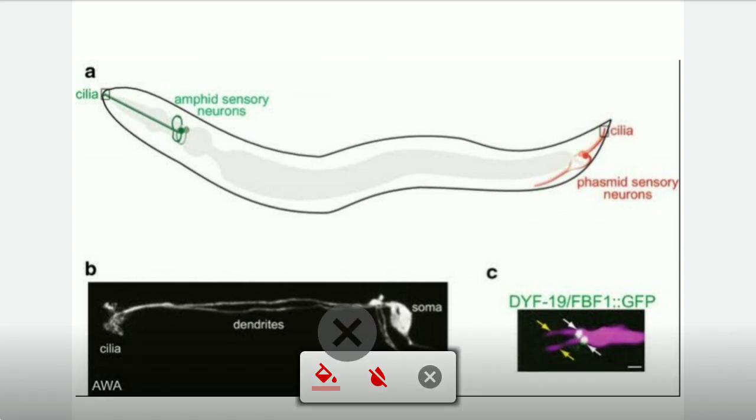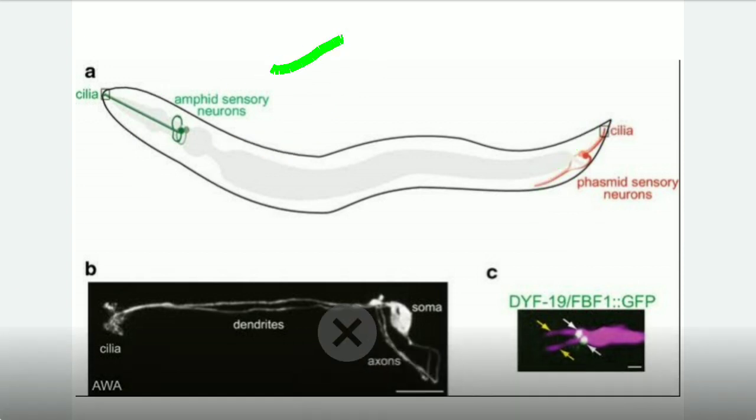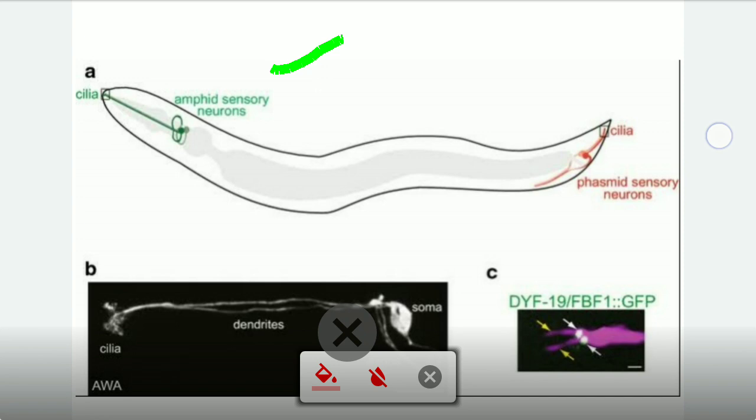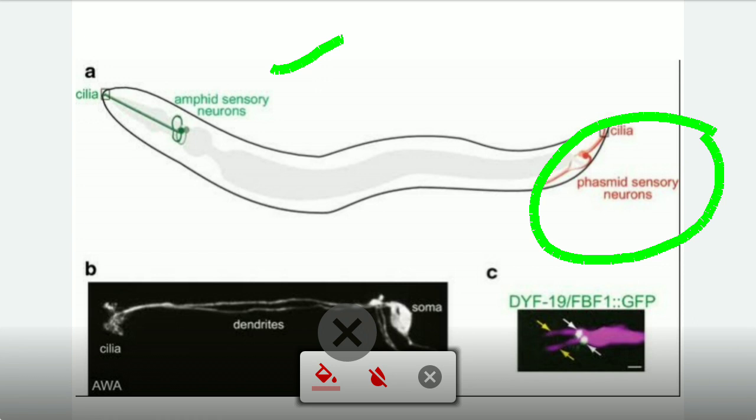So what is the function actually? This amphid cell, you can learn it like this: amphid, A, anterior, A. So the amphid cells are present anteriorly, and these cells are chemoreceptors. When these animals live in water, they detect the quality of the water, or the chemical nature of the water. And the phasmid cells are actually glandulosensory cells, you can learn it. A means anterior, P means posterior. So A, amphid cell; P, phasmid cell.